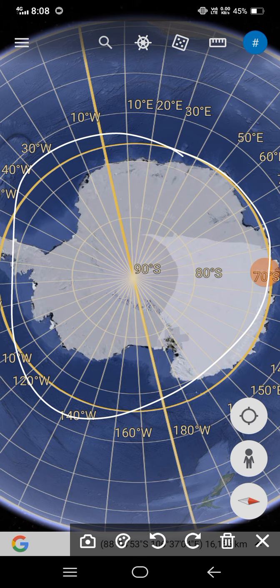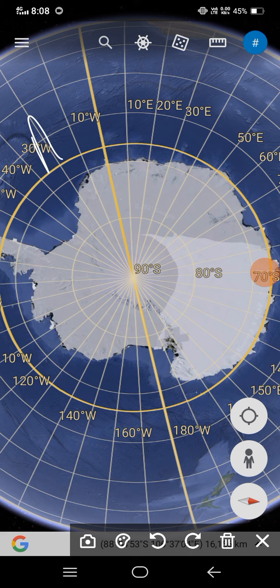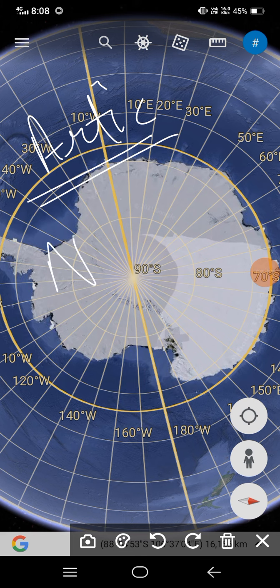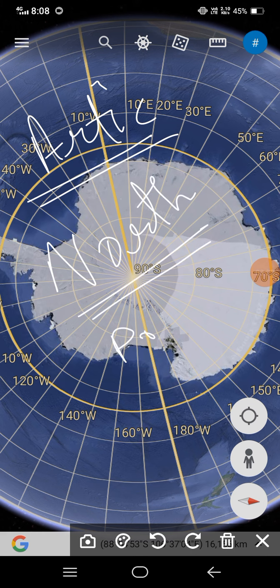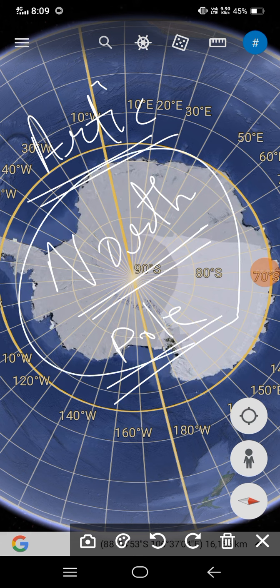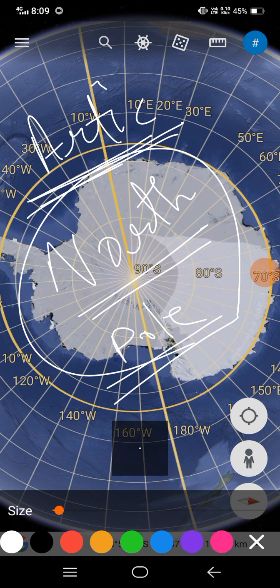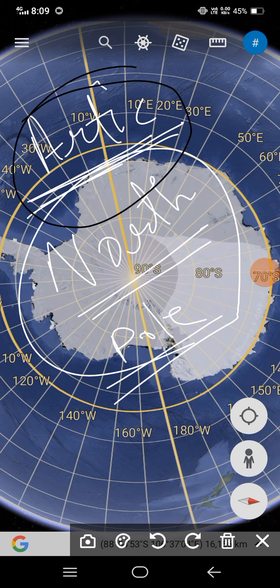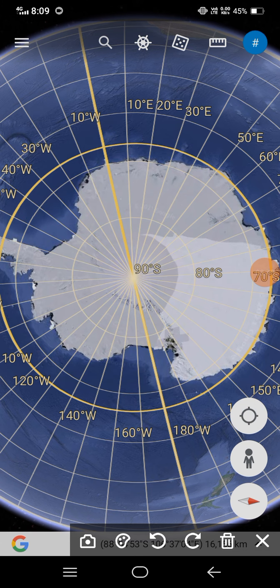This is opposite of an Arctic Ocean, around the North Pole. This is the opposite of the Arctic Ocean around the North Pole.